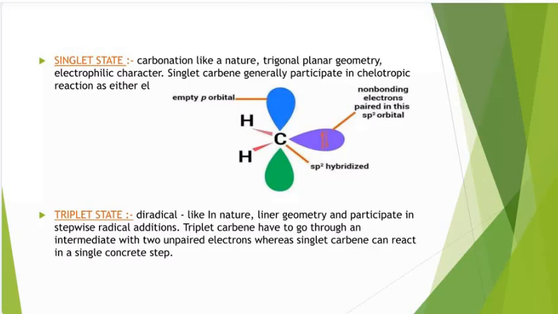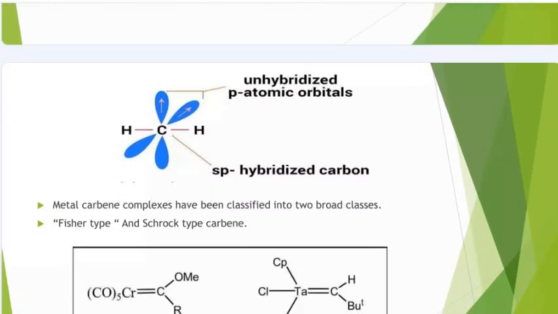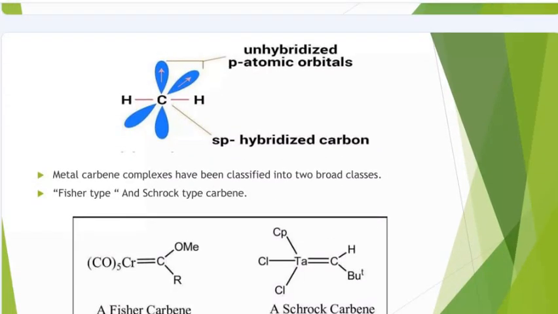Triplet state is diradical-like in nature, with linear geometry, and participates in stepwise radical addition. Triplet carbenes have to go through an intermediate with 2 unpaired electrons, whereas singlet carbenes can react in a single concerted state. Now you can see here the unhybridized p atomic orbital and sp hybridized carbon.